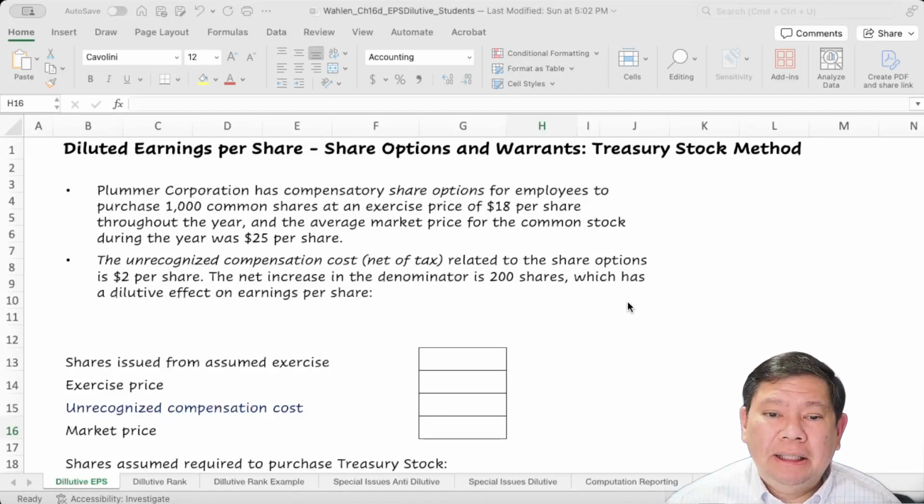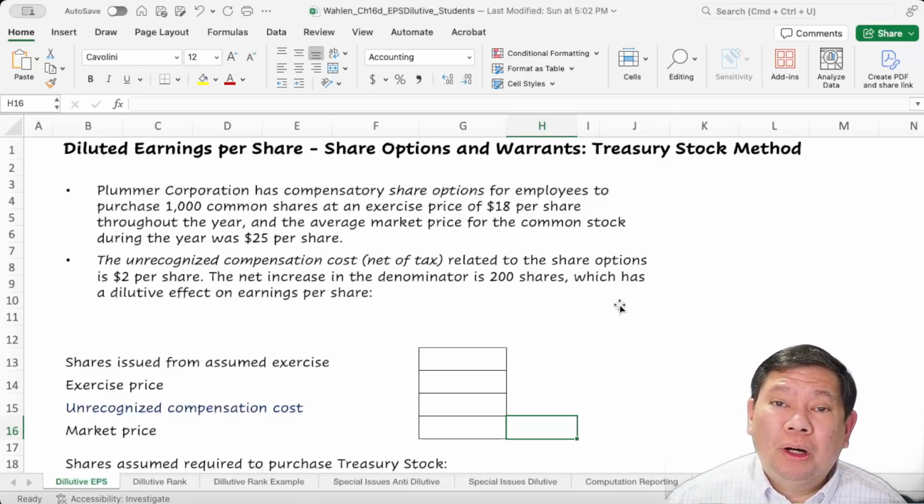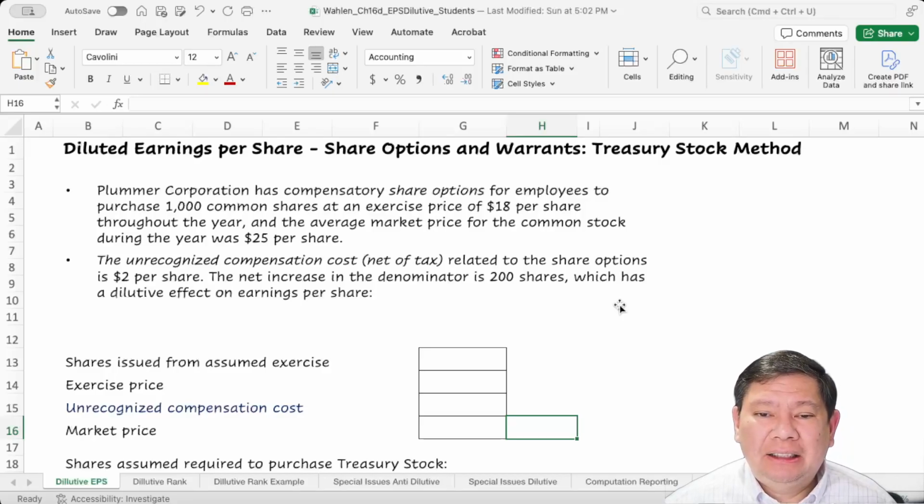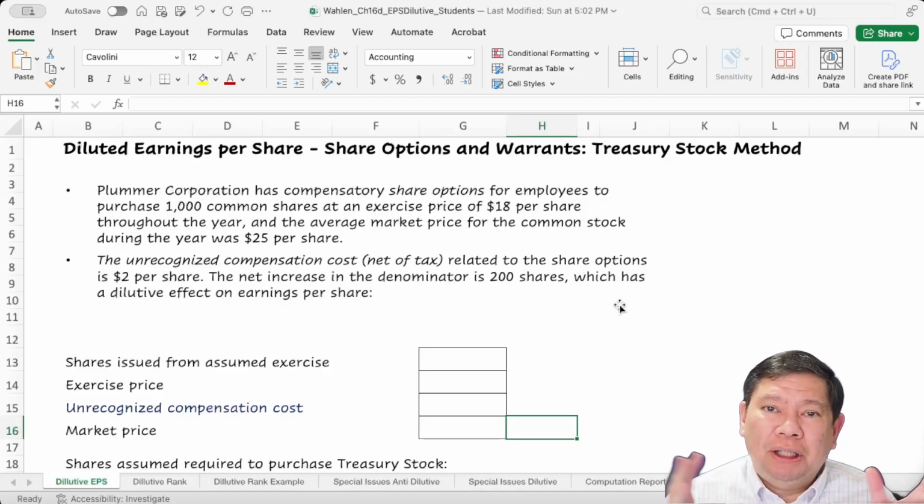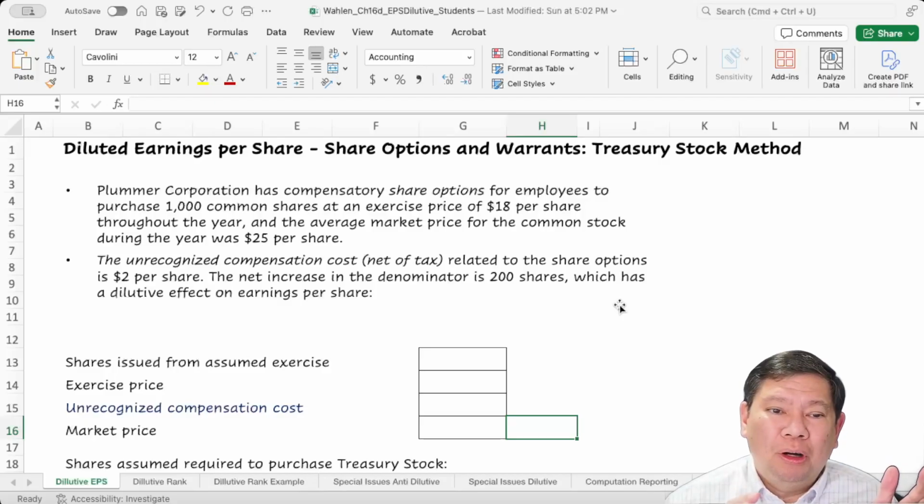Hello everyone, in this video we're going to talk about diluted earnings per share when there are share options and warrants using the treasury stock method. Diluted earnings per share means that usually, because of issuing more stocks, the denominator gets larger. As a result, the earnings per share will get smaller. So that's the dilutive impact on earnings per share.